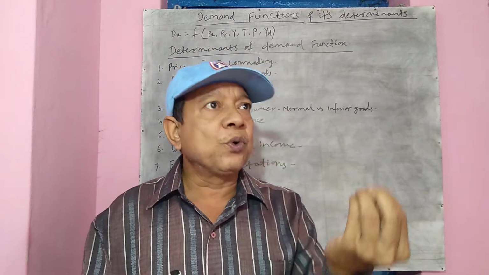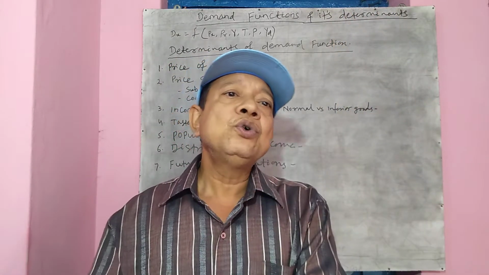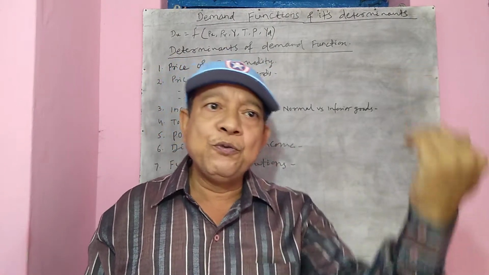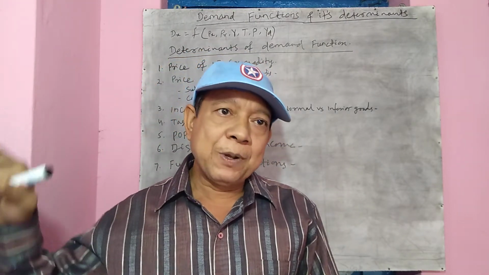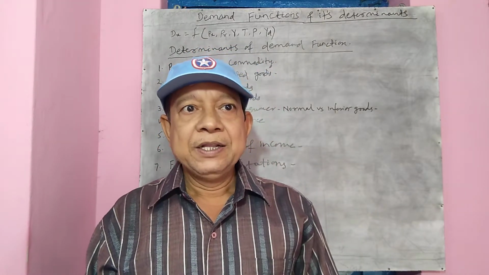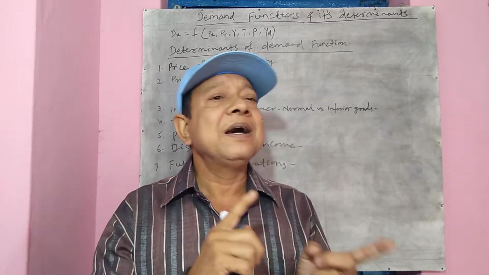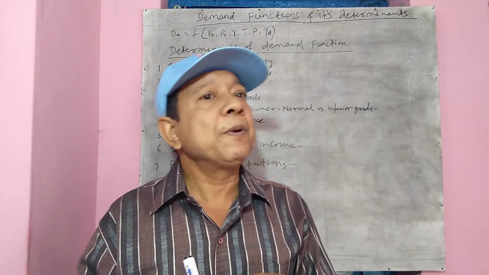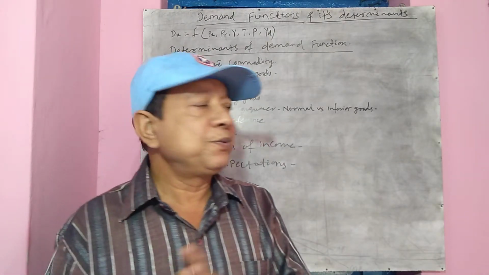That is, when the price of Coca-Cola rises, people will shift from Coca-Cola to Thumbs Up. So the demand for Thumbs Up will also rise. If the price of Coca-Cola falls, demand for Thumbs Up will also fall, because people will now switch from Thumbs Up to Coca-Cola. Therefore, in case of substitute goods, price and demand are directly proportional, directly related. They move in the same direction. They have a positive slope.